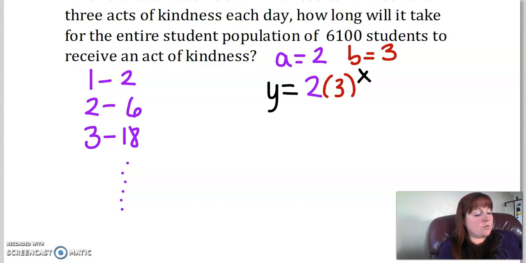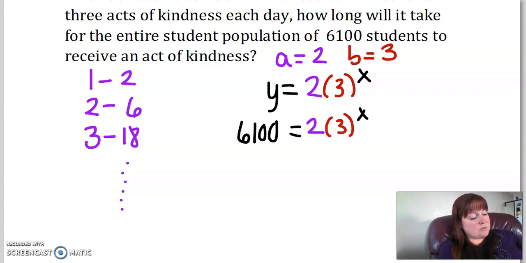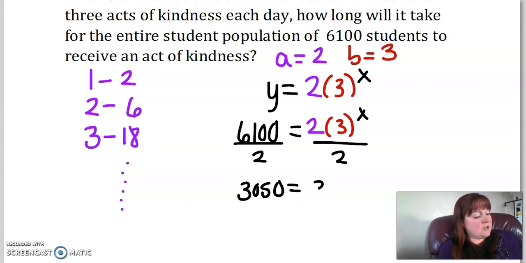So we want to figure out, when is it going to be equal to 6,100? That's going to be our final amount. So that makes y equal to 6,100, and we are trying to find the x value. Let's divide by 2 on both sides. We get 6,100 divided by 2 is 3,050, and that equals 3 to the x. Now, I don't know my 3's very well. I don't know this, so let's use a calculator, because I don't know that there's an exact number that could tell me 3 to the something equals 3050.